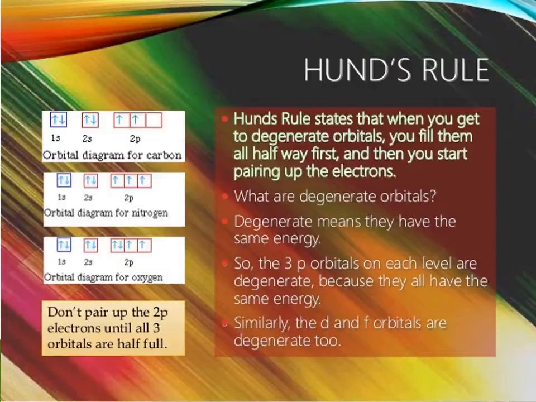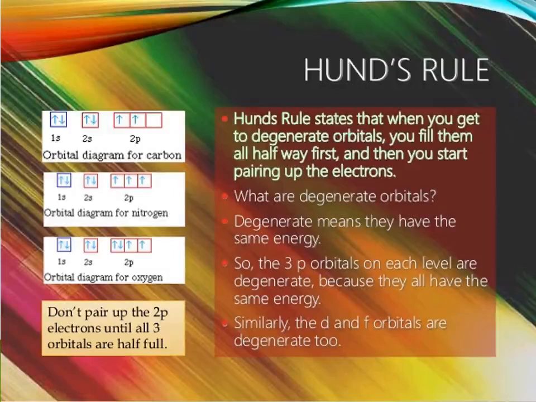Hund's rule states that when you get to degenerate orbitals, you fill them all halfway first and then start pairing. First, the orbitals are degenerate, so you have to fill all the halves first, and then start pairing the electrons. What are degenerate orbitals? Degenerate means they have the same energy.